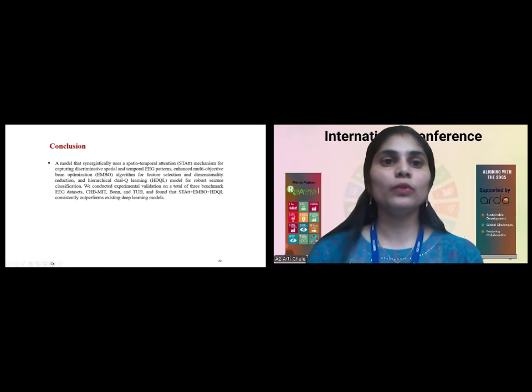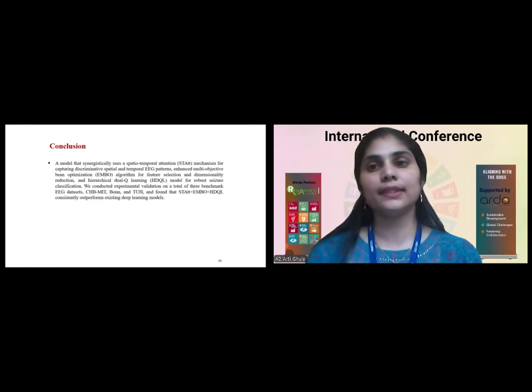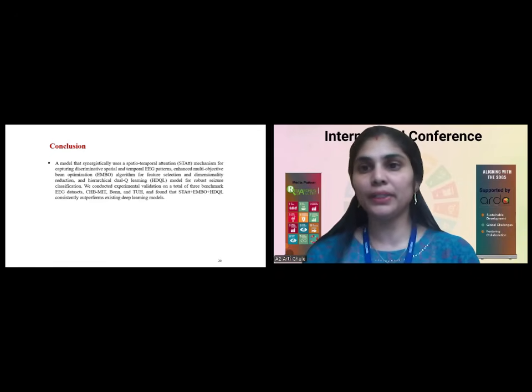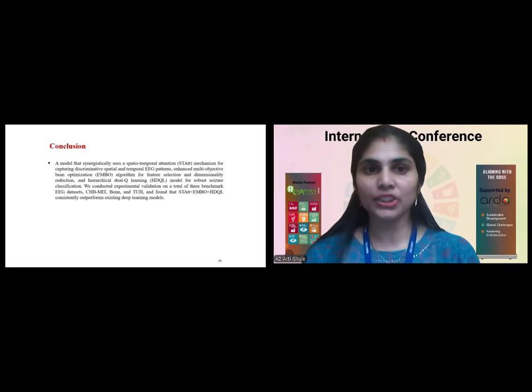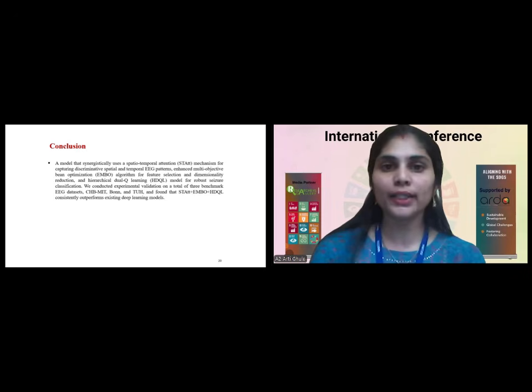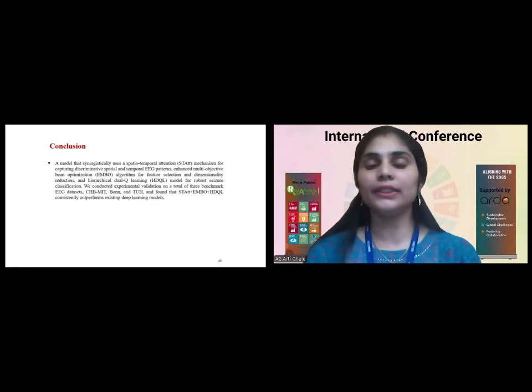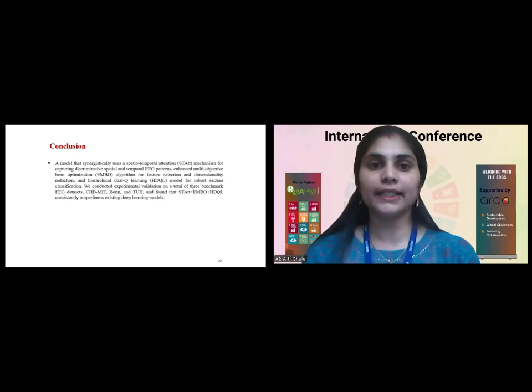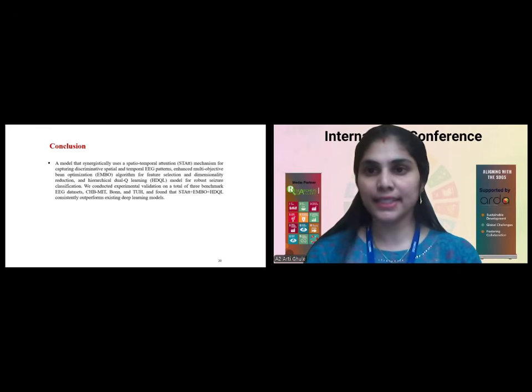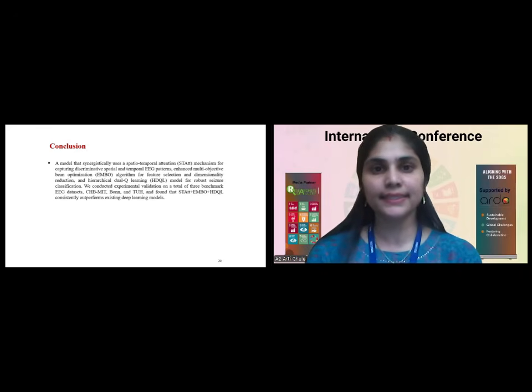So at the end, I would like to conclude that this model which I have designed for epileptic seizure detection and prediction uses the spatio-temporal attention mechanism, the EMBO algorithm, and the dual Q HDQL algorithm for better seizure detection, confirming that yes, there is a seizure on a specific EEG data set. I have tested this model on 3 different data sets, and I have received better accuracy compared with the